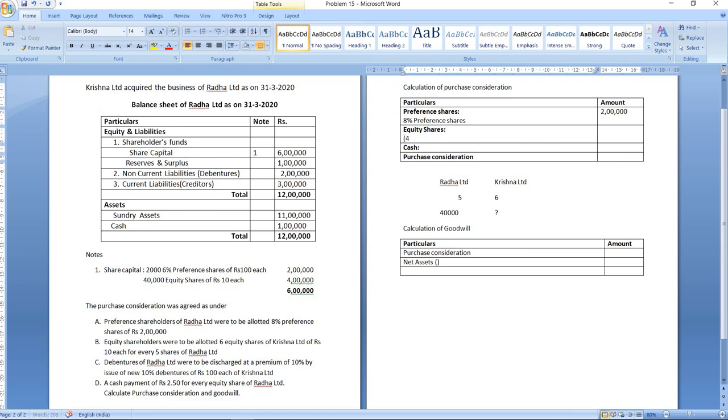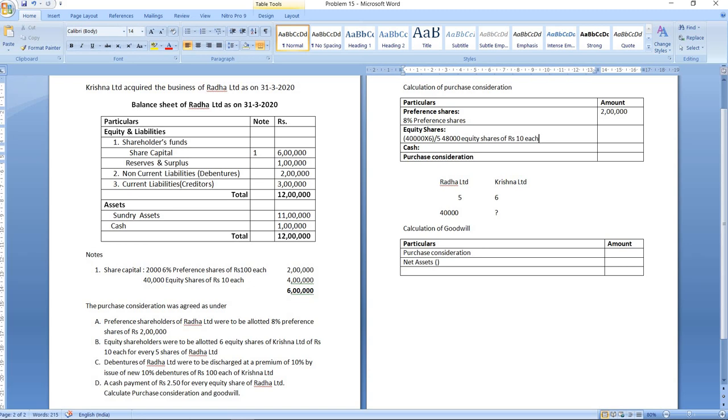Cross multiplication will be 40,000 into 6 divided by 5. So that will be equal to 48,000 equity shares of rupees 10 each.